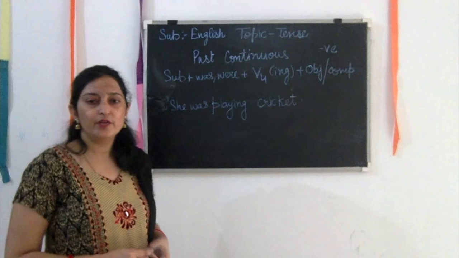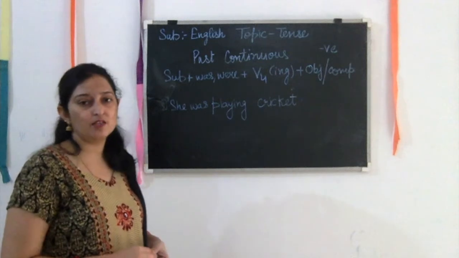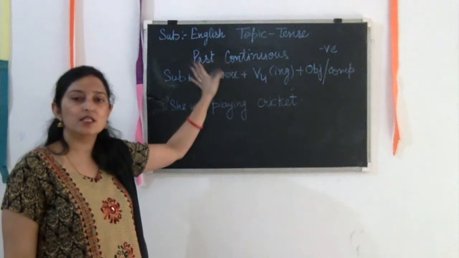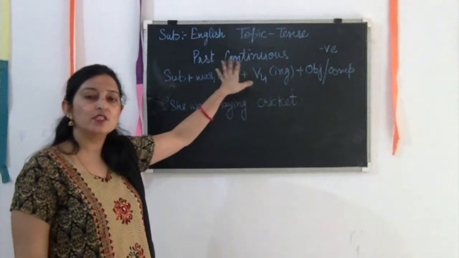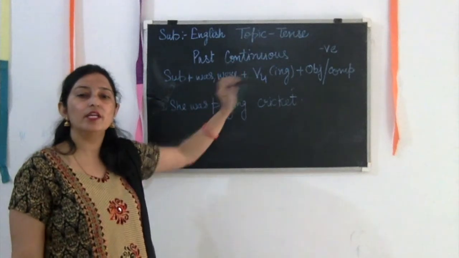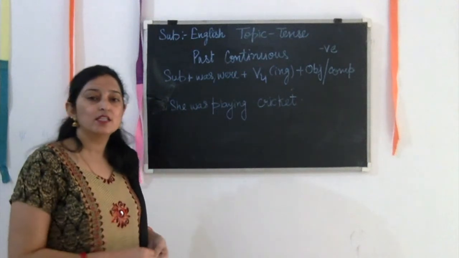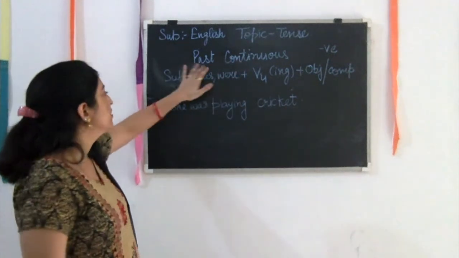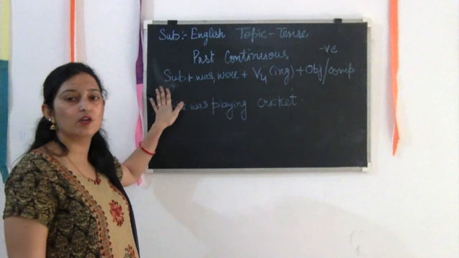So now we are going to discuss the second category of the past tense, and the second one is past continuous. Which one is it? Past continuous. Continuous means something is in continuity. So past continuous means something was going on in the past, some action was going on at a past time. So what's the rule of past continuous?